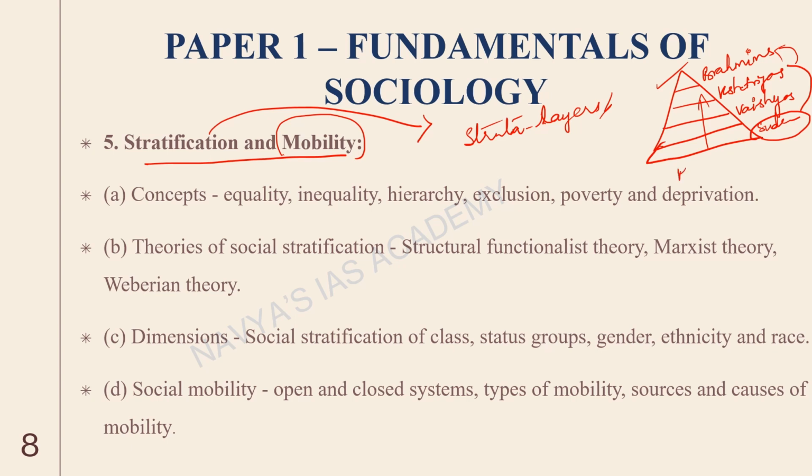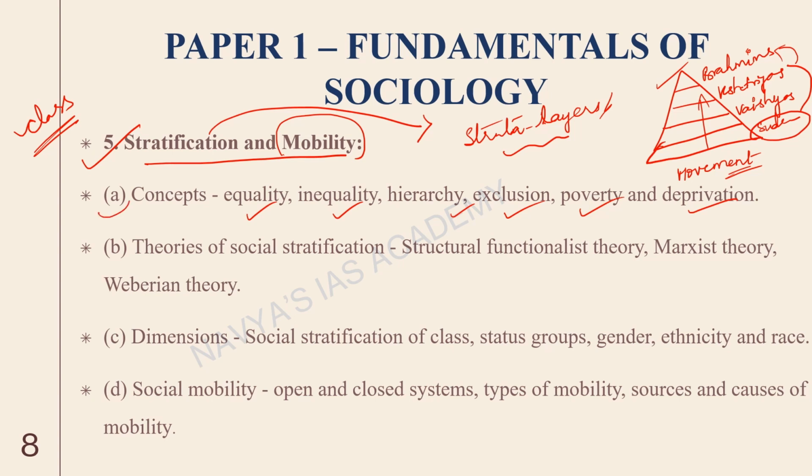Mobility is basically we are talking about movement from one strata to another strata. Types of mobility and all we will see in this chapter. So it's going to give you in-depth understanding of how stratification exists in society. Since it's mostly Western perspective, we might not be looking towards caste here, but rather we will look at classification of class mostly from Western perspective. So there are topics such as the concepts of equality, inequality, hierarchy, exclusion, poverty, deprivation. So only when there is poverty, deprivation and inequalities, there will be different layers in society, right?